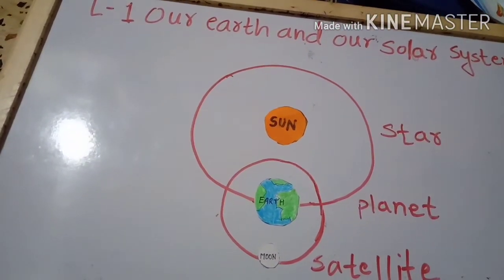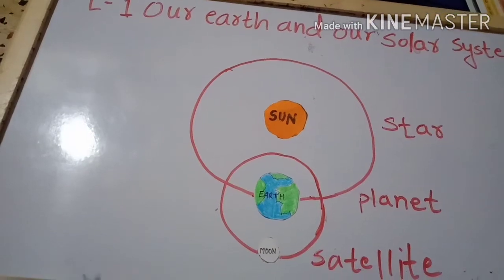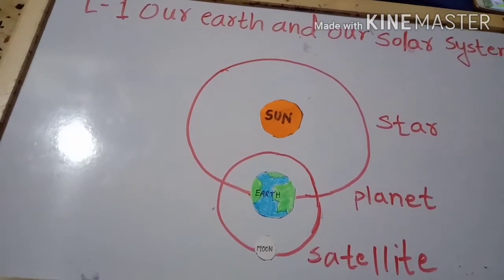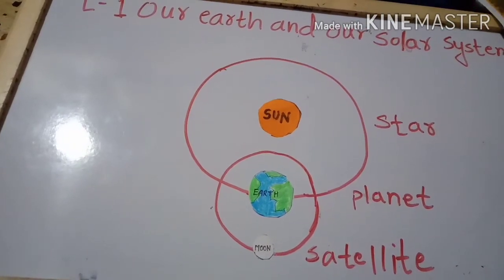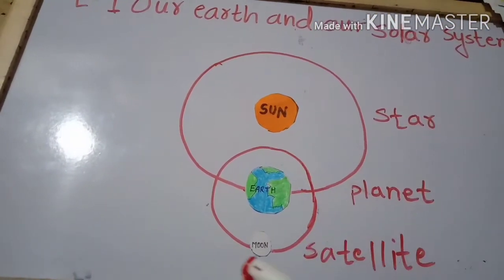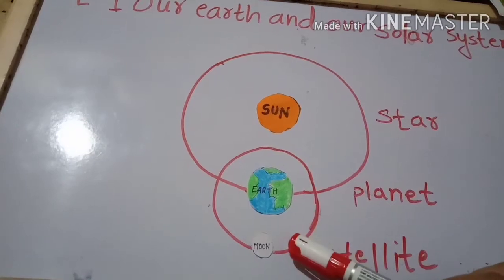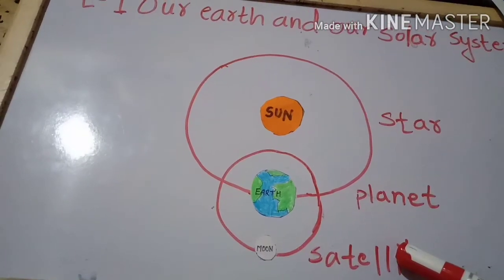We see the moon at night. Yes or no? So the moon is seen by us from the earth at night. It revolves around the earth. Hence, it is called a satellite of the Earth.